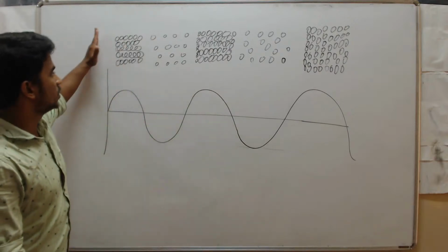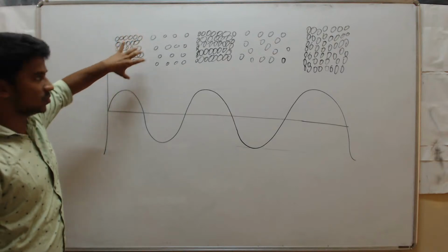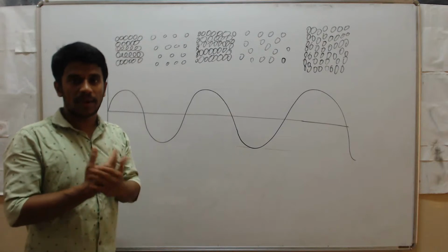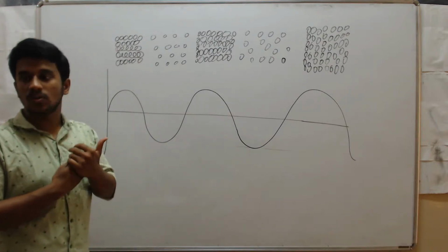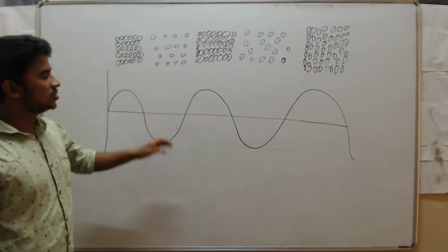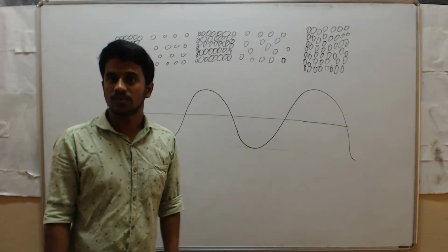When you produce a sound, the atoms gain energy and collide with the neighboring atoms. We call this portion compressions. After collision, the atoms come back to the original position, and we call that rarefactions. While sound travels, these compressions and rarefactions take place.